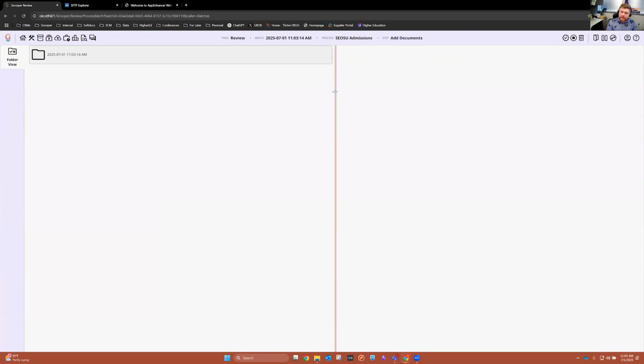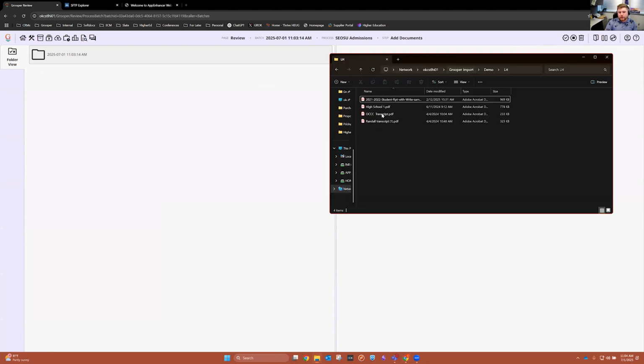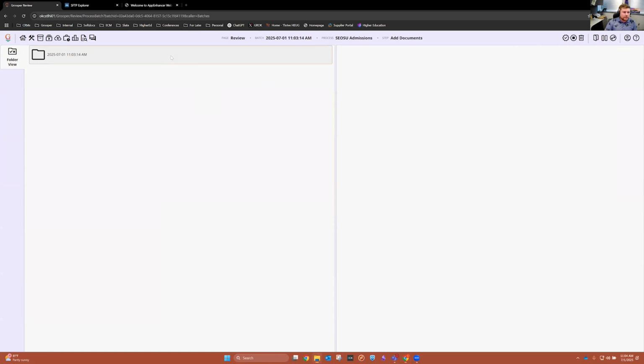If we were scanning documents, you'd see a little icon. In this case, I don't have a scanner profile set up with my machine, so that icon's not here, but that would pop up. You click that, and it scans the pages in automatically. But in this case, what I'm going to do is just simply drag and drop. So I drag this window over here just to show you how this is done. I'm literally going to click and drop this document in here.